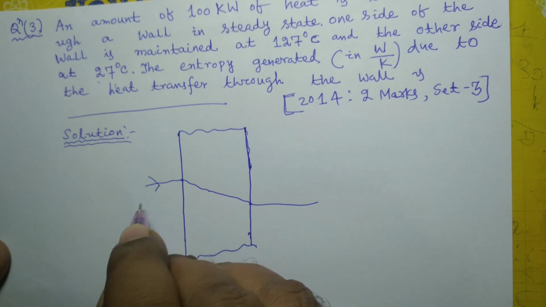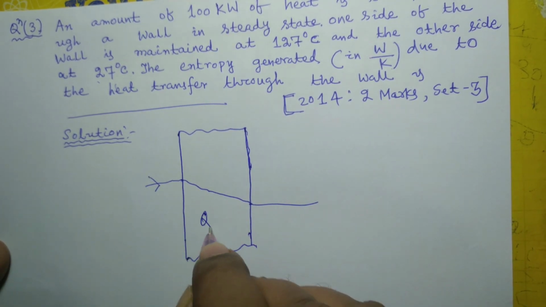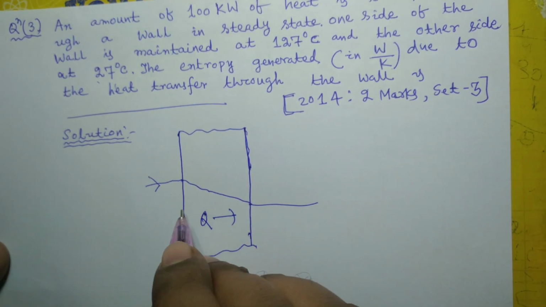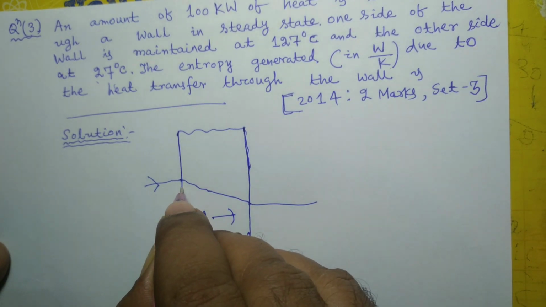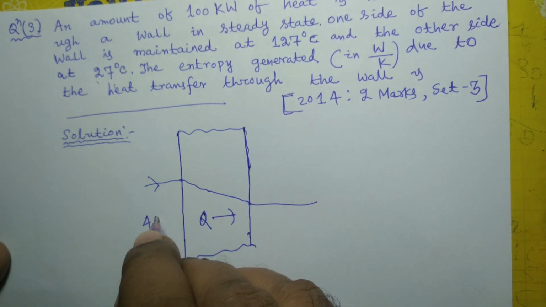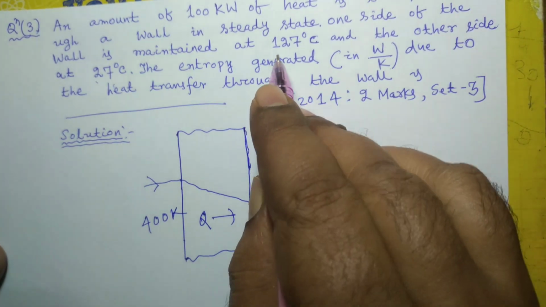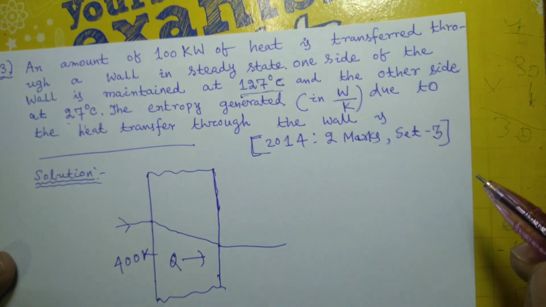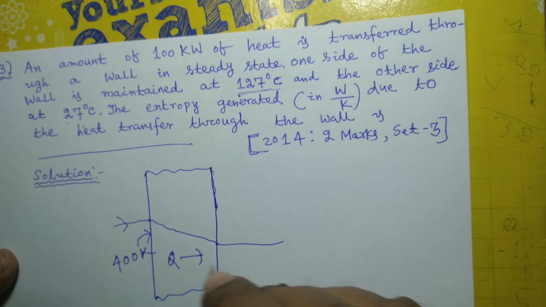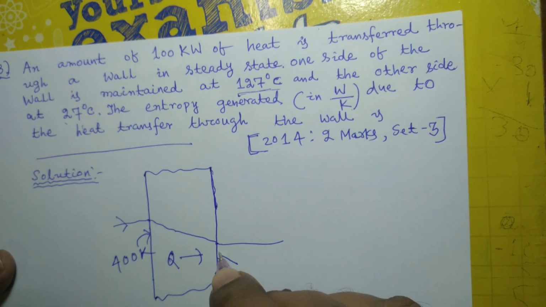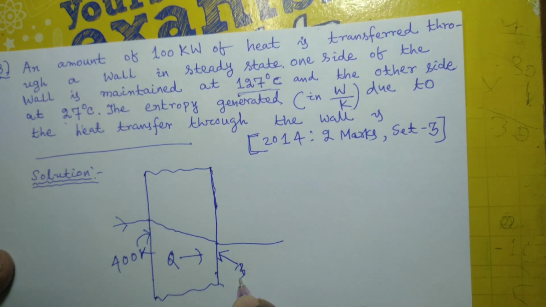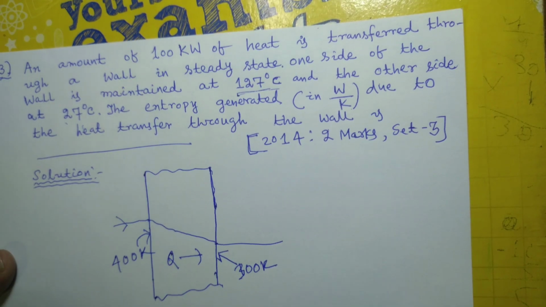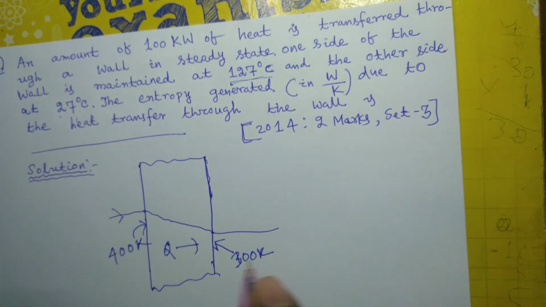Suppose Q is the amount of heat that flows through this wall, and this temperature is 400 Kelvin, because 127 degrees Celsius in terms of Kelvin is 400 Kelvin. This side of the wall is at a temperature of 27 degrees Celsius, that means 300 Kelvin.